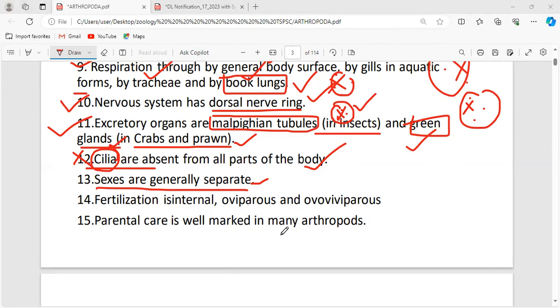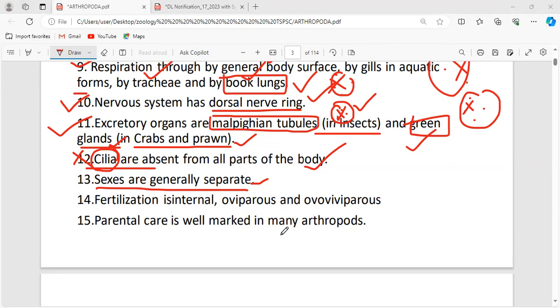It is not a hermaphrodite. Hermaphrodite means both male and female are present in the same individual. See, again and again you keep getting confused with the same point. Don't do that. Monoecious, hermaphrodite, bisexual, or sexes not separate: all four things are the same point.